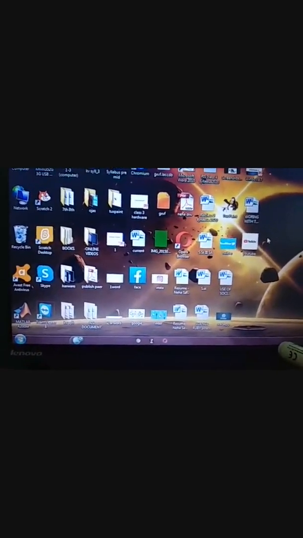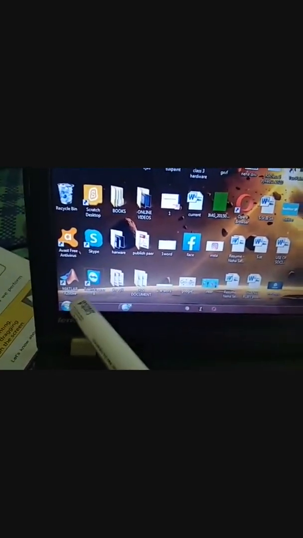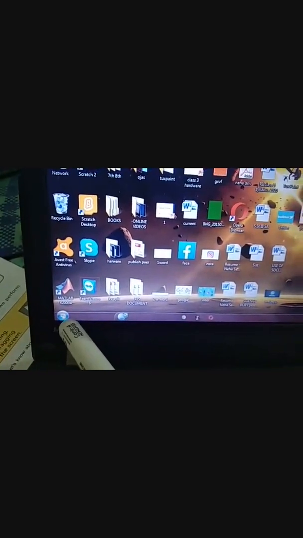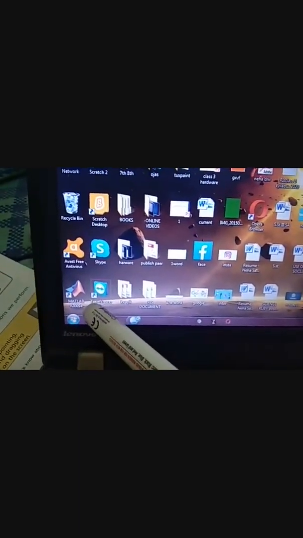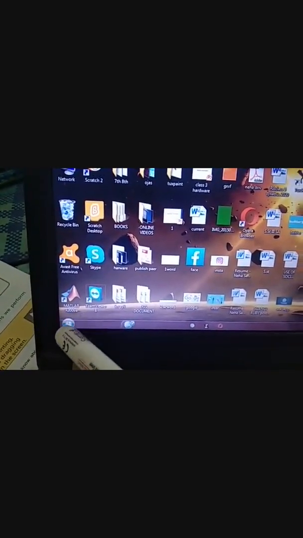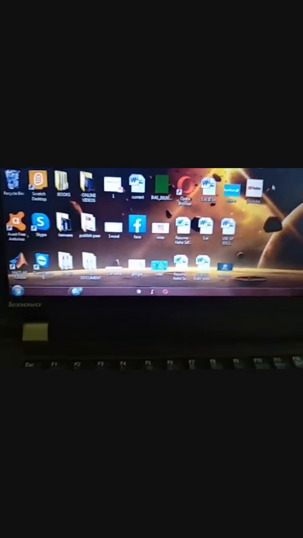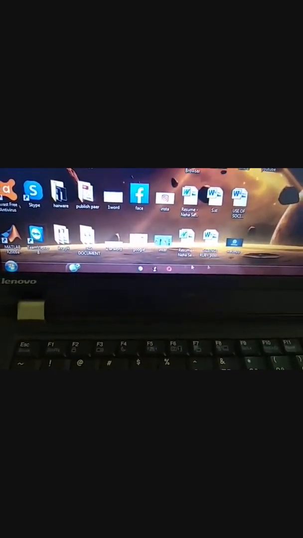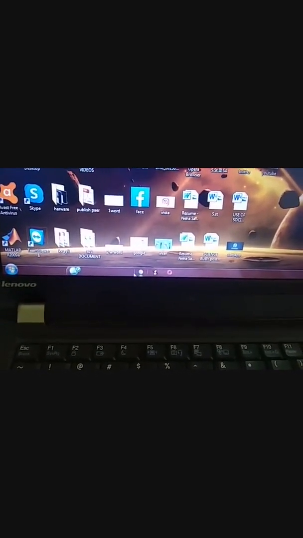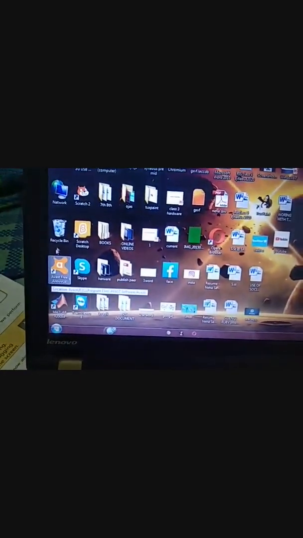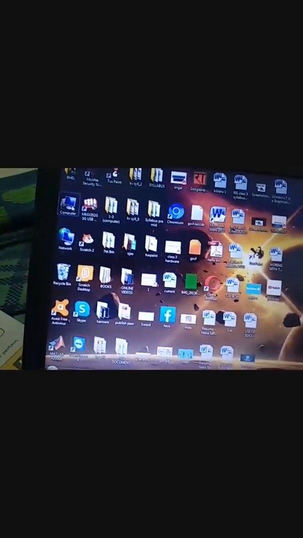Okay, now see, on the taskbar there is one start button. This round shape button is known as the start button. Okay, and this is the notification area. And here are the opened programs. See, suppose I have opened My Computer.